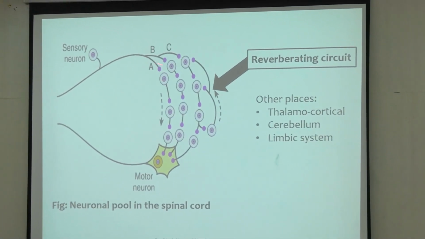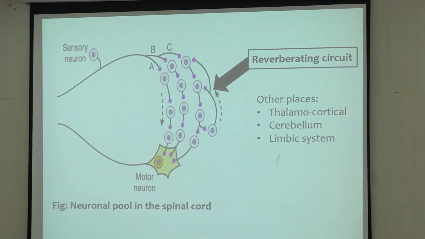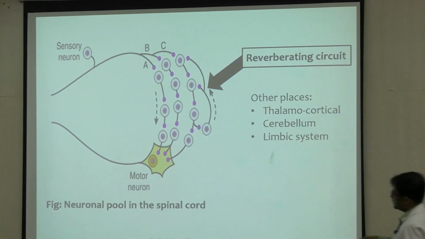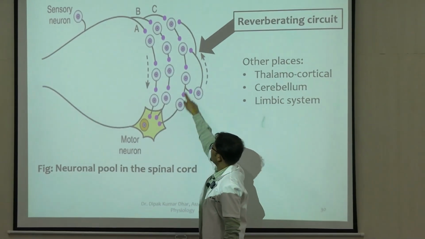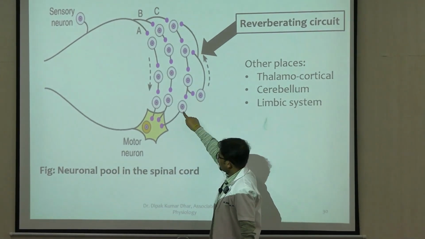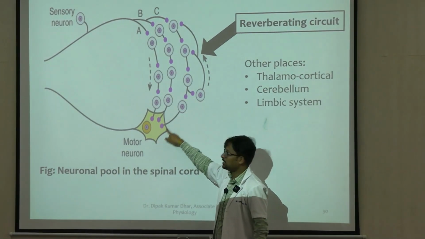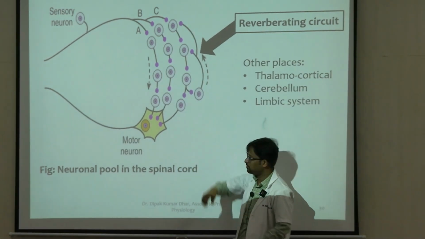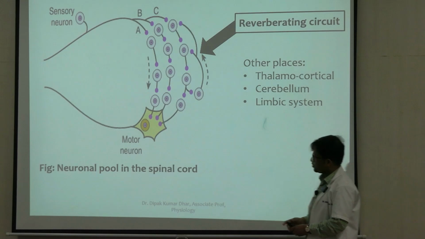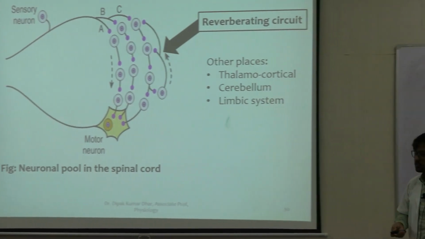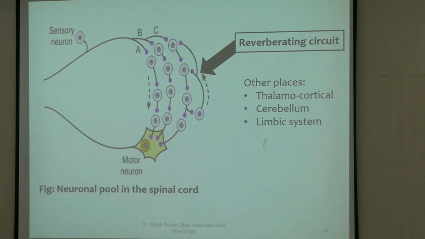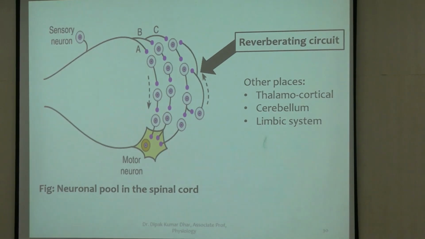Again, an example of a reverberating circuit. Here you also find some synaptic divergence. If you look at this particular neuron, this neuron diverges into two, right? One of them goes to the synapse in question, the other one gives back in the form of a feeder loop or a reverberating circuit. This type of circuit is very common in the spinal cord, right? And apart from the spinal cord, another place where you see it is between the thalamus and the cerebral cortex.